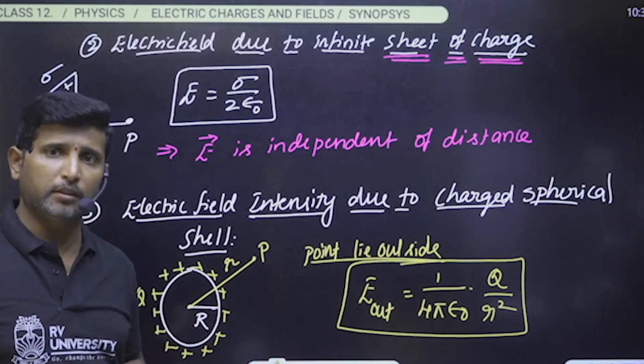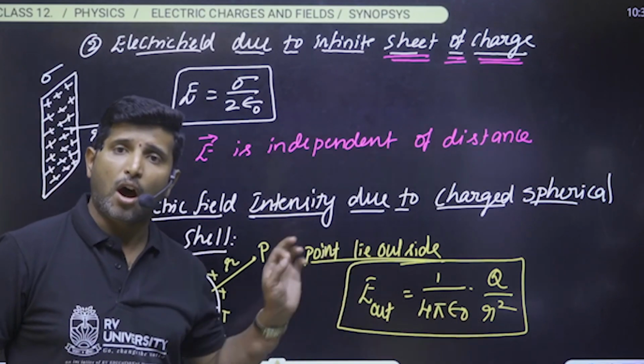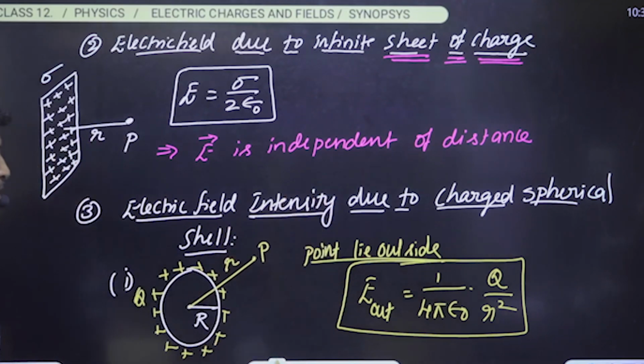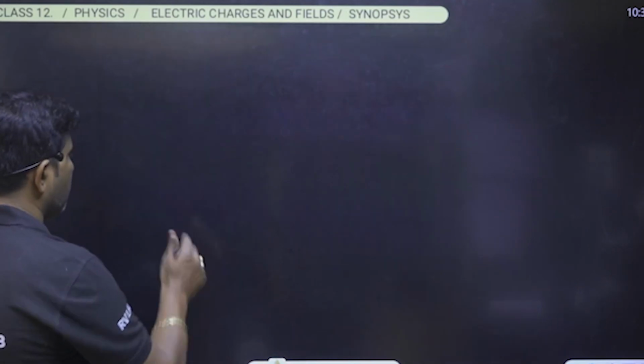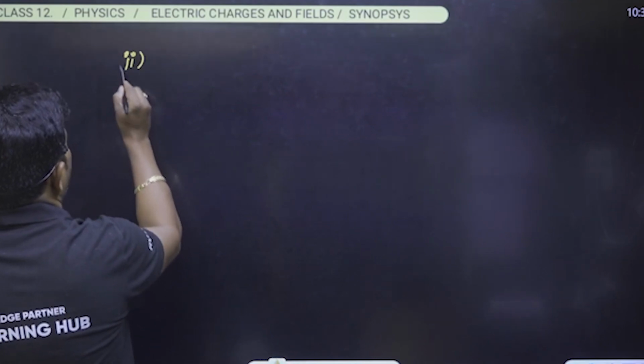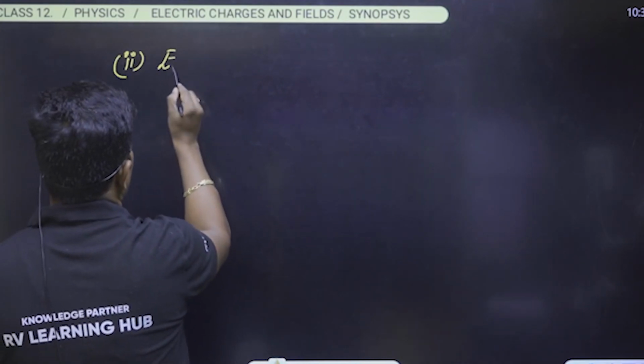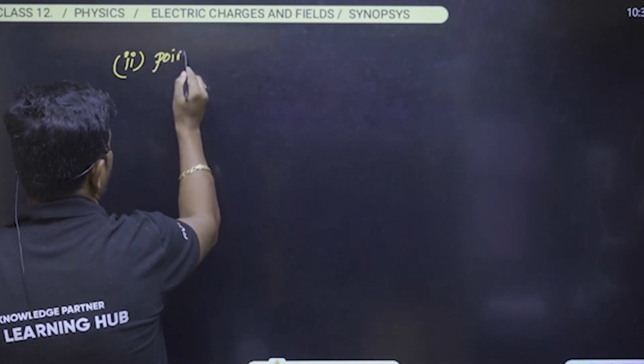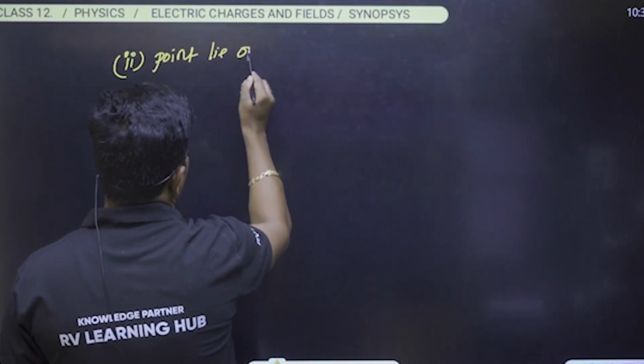And please remember that r here is the distance from the center of the shell. Similarly, in the second case, for the electric field, the point lies on the shell.